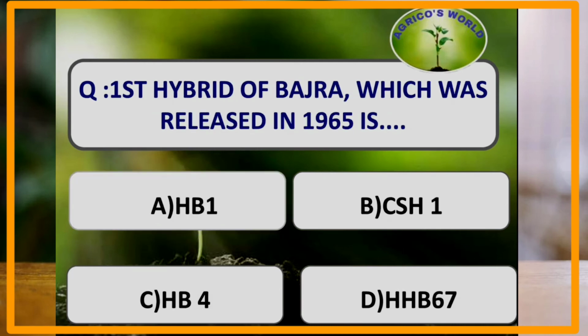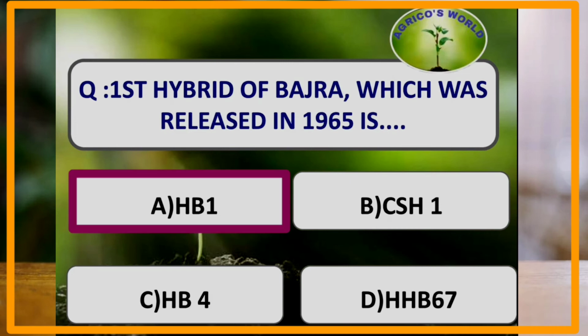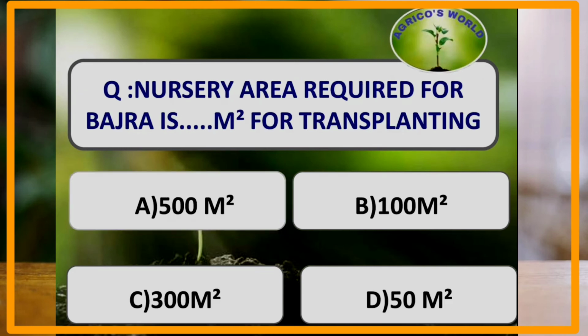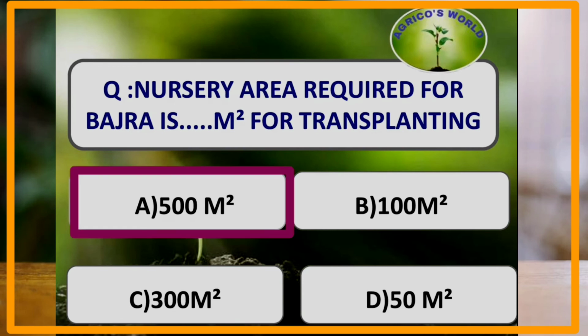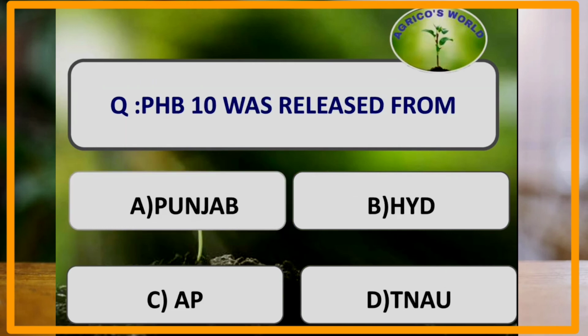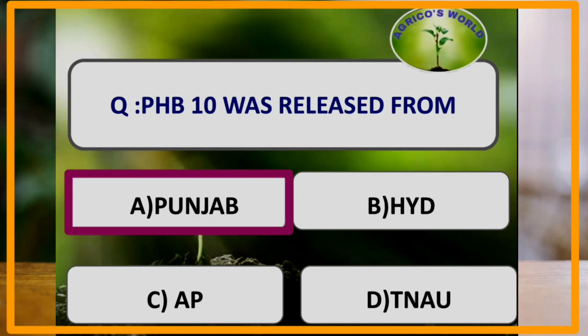What was the first hybrid of Bajra which was released in the year 1965? The first hybrid of Bajra is HB1 and it was developed by crossing Tift 23A and BIL 3B. What is the nursery area required for Bajra in meter square for transplanting? It requires an area of 500 to 600 meter square and for transplanting 2 kgs of seed is required per hectare. PHB10 was released from. PHB10 is a Bajra hybrid and it was released in the year 1975 from Punjab.